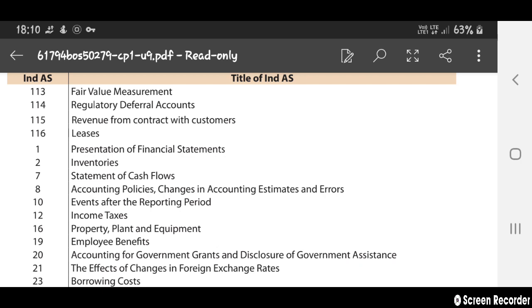114 will be the regulatory deferral accounts. 115 will be the revenue from contracts with customers. 116 will be the lease. The first one will be the presentation of financial statements. Second will be the inventories, and Indian Accounting Standard 7 will be the statement of cash flow.